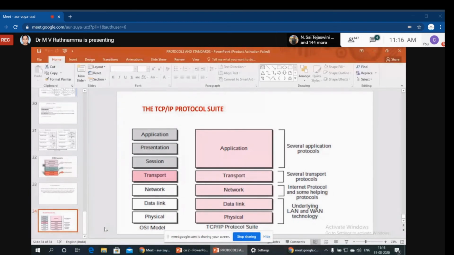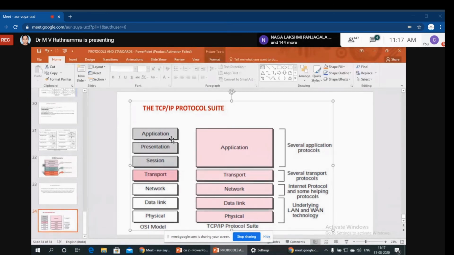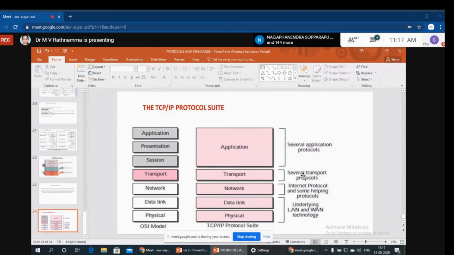You just observe here. This is our OSI model, whatever we have discussed so far, which consists of totally 7 layers: physical layer, data link layer, network layer, transport layer, session layer, presentation layer, and application layer. Now, this TCP/IP reference model has only 5 layers. Remember this.